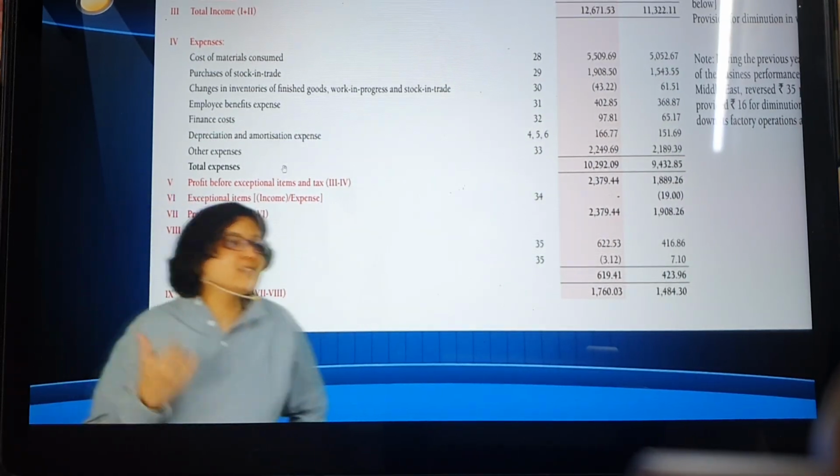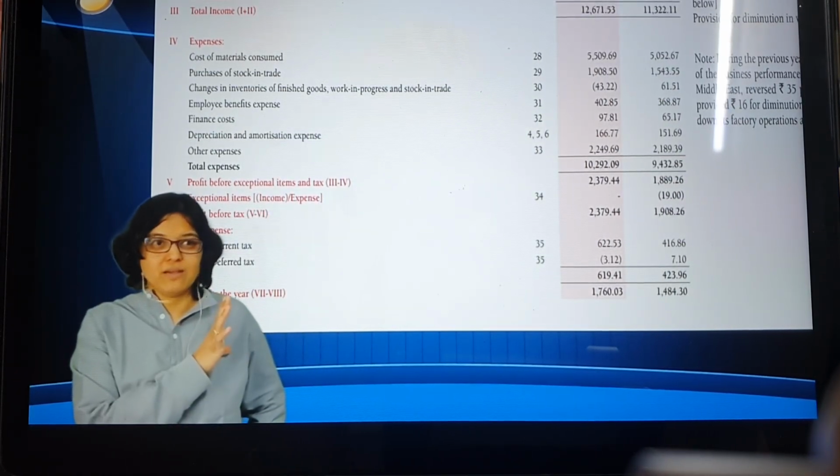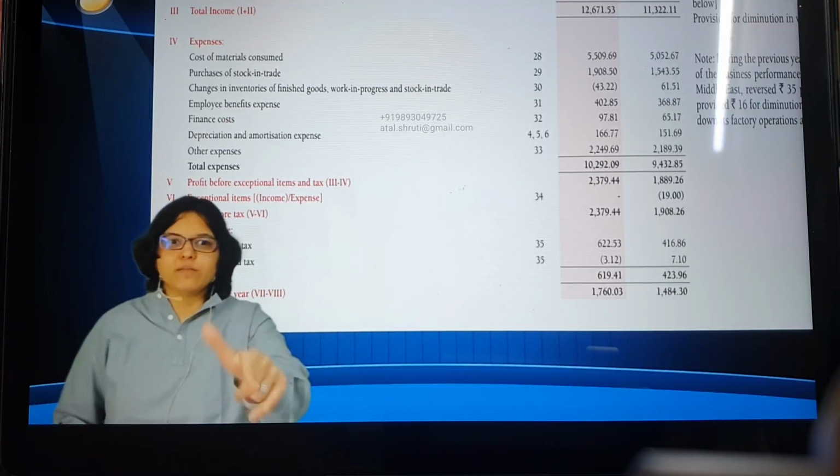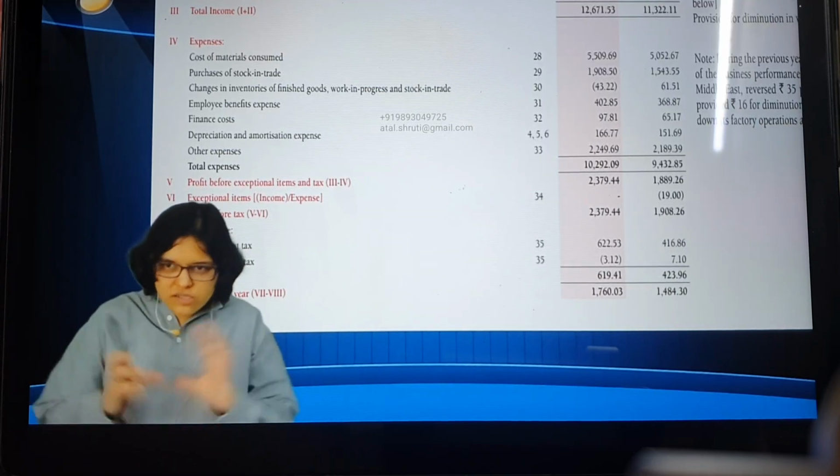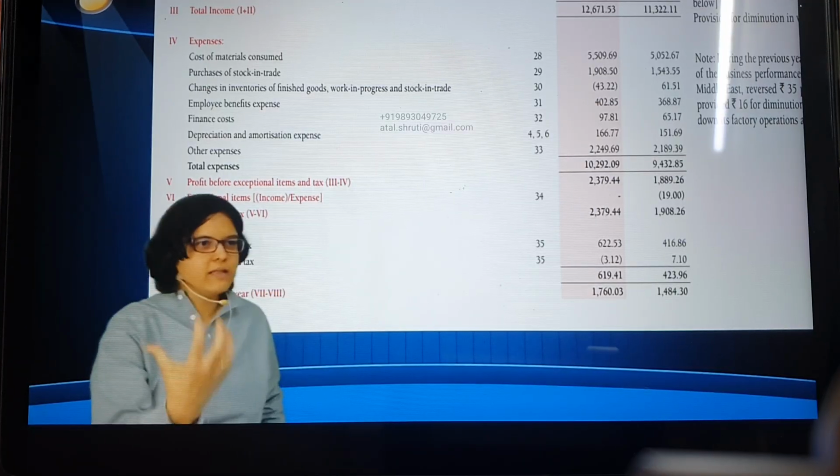So please understand, in routine cases, what can you check? PBT, profit before tax. And if there is any exceptional item, then what will you check? Profit before exceptional items and tax. Have you understood the gist, the summary? Yes? So shall we write down this key line of our analysis?